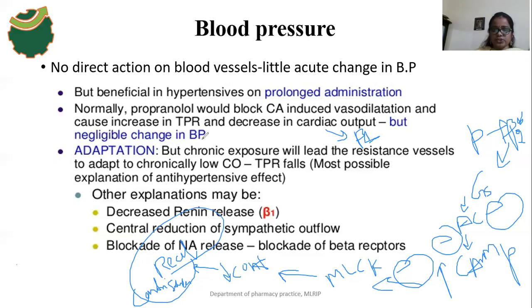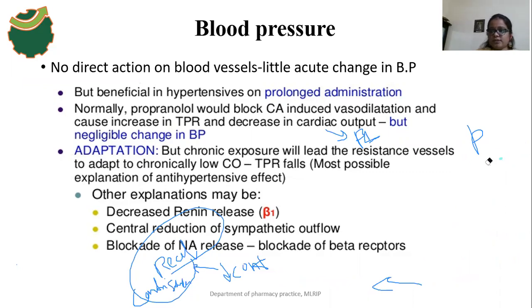In normal individuals, but with chronic exposure, meaning prolonged administration of propranolol, it decreases the total peripheral resistance. It decreases the what? Total peripheral